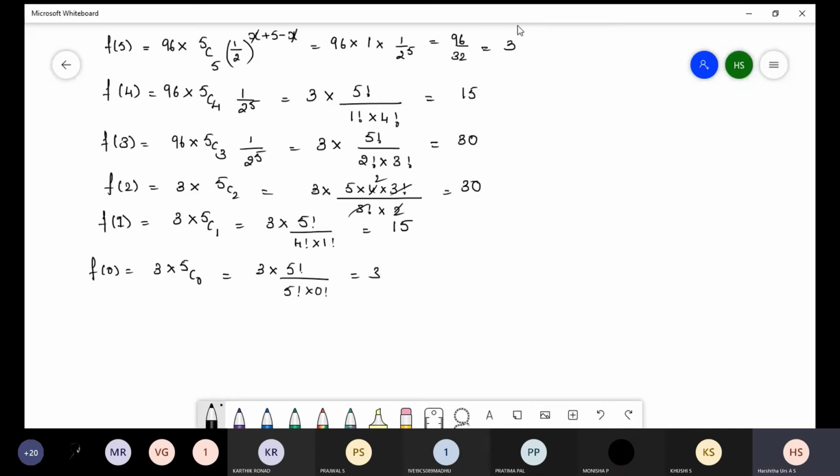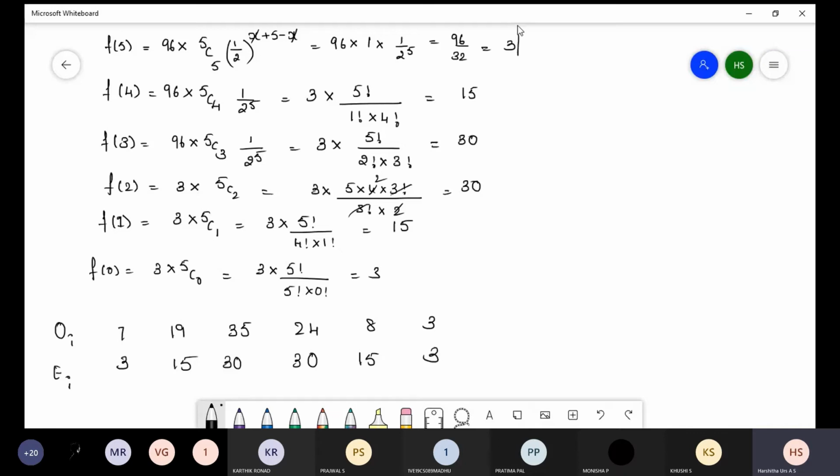The value is 3. Now, we have to write a table. This is the observed frequency, already mentioned in the question: 7, 19, 35, 24, 8, 3. Expected frequency: 3, 15, 30, 30, 15, 3.